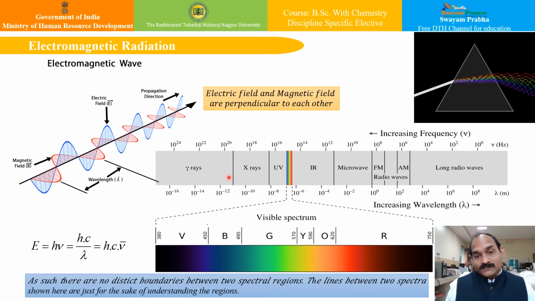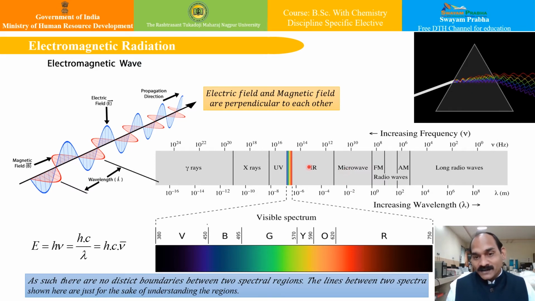In this electromagnetic wave spectrum, if you see from the right side, after the long range radio waves, if you go on decreasing the wavelength, you get AM waves, FM waves. As a whole, these are known as radio waves. After that, you use your cell phones, that is the microwave region. You can pop your popcorn while watching a movie in this microwave energy region.